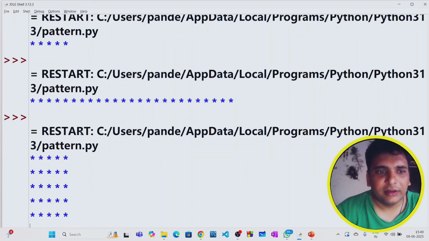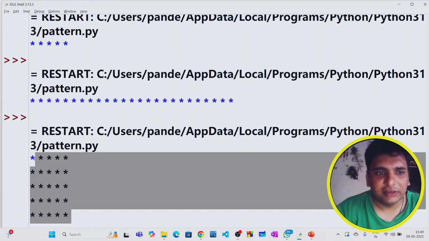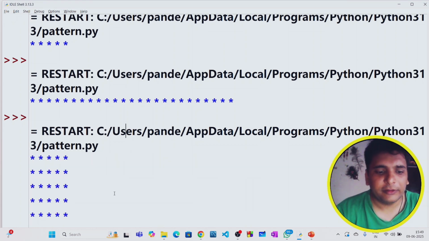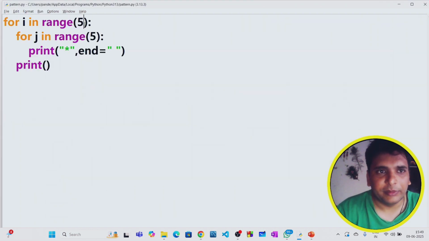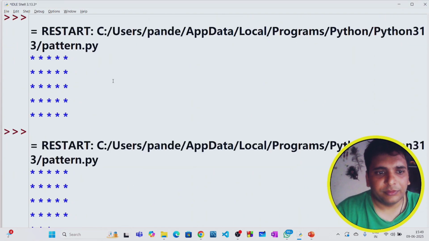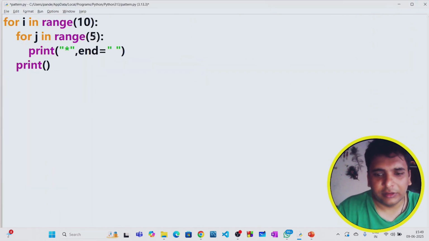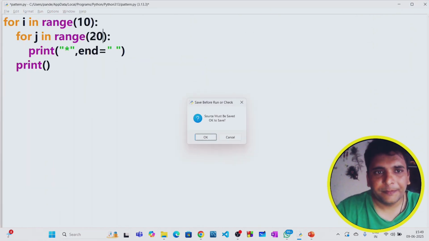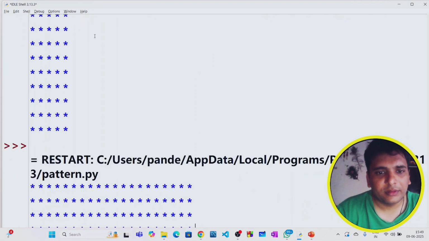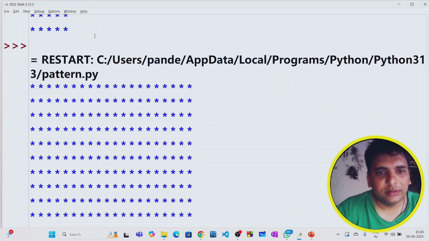So let's see, finally we printed this pattern. This is a beautiful pattern. You can call it a square pattern if you are giving the same size. If you are giving different sizes, it will be a rectangle pattern. For example, you have given 10 here and 5 there, see here, this is a rectangle. Or if you give this as 20, see here, this is how the pattern looks.